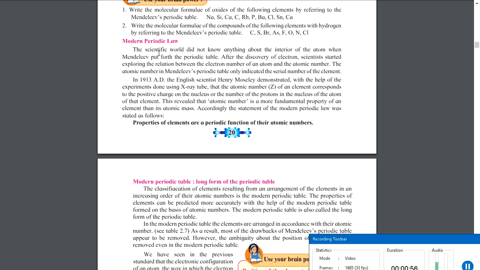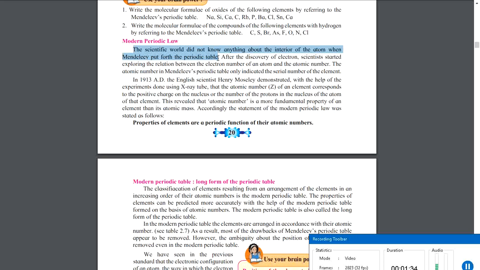The scientific world did not know anything about the interior of the atom when Mendeleev put forth the periodic table. So what was there inside the atom? There were no microscopes developed to experiment on those things. The author wants to describe that scientists till then had no idea what was present inside the atom. You know electrons, right? It is present inside the atom and it revolves around the neutrons and protons. If you don't know, it is completely fine.